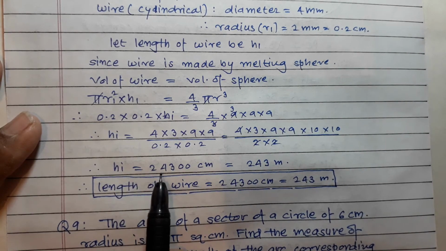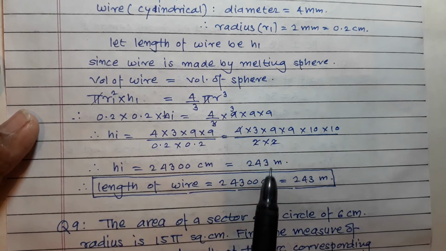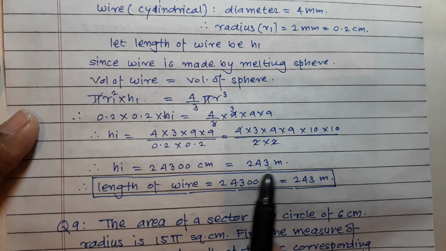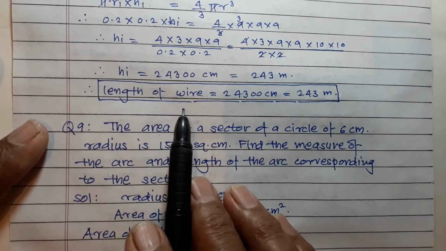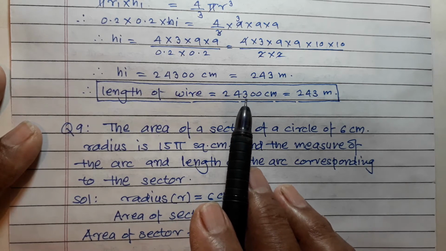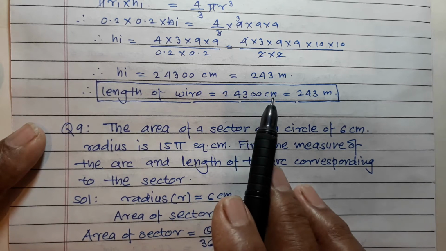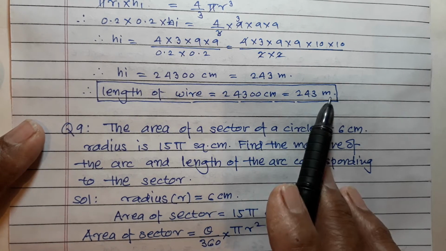h1 is equal to 24,300 centimeter, which is equal to 243 meters. Okay, and hence length of wire is equal to 24,300 centimeter or 243 meters.